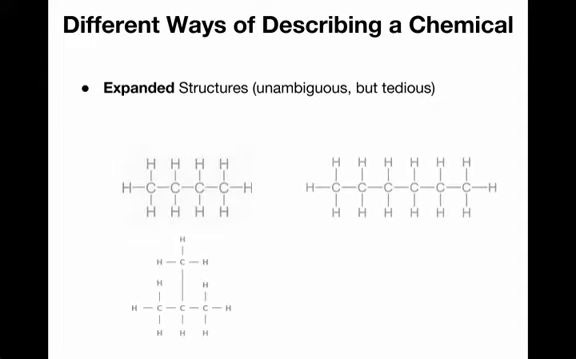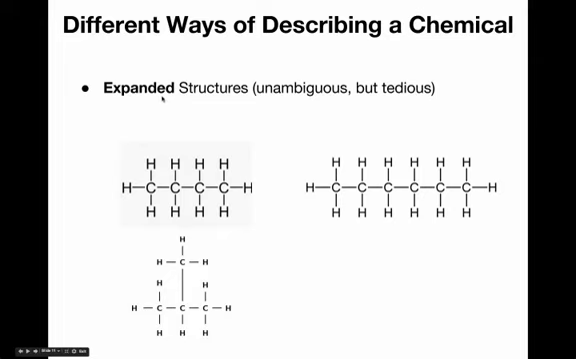The way that we have been drawing them is technically called an expanded structure. So with an expanded structure, you write every single atom out, and you write every single attachment that every atom has to every other atom that it's attached to. And so in this case, this is one form of C4H10, and this is the other form of C4H10.